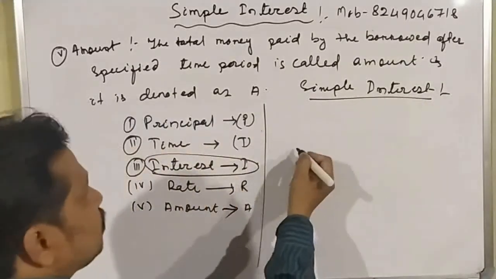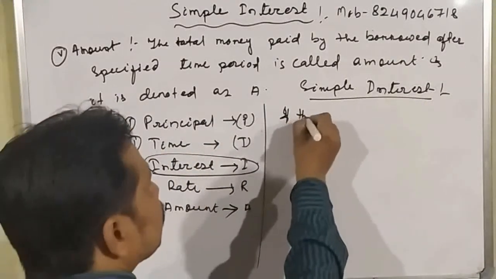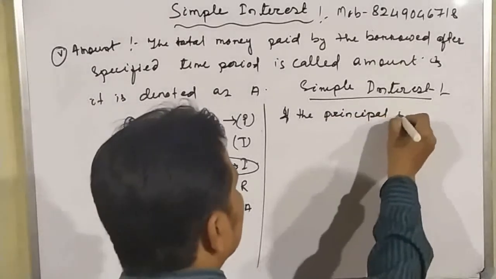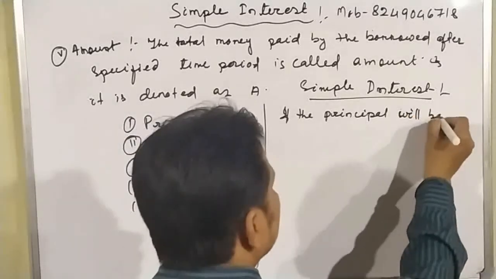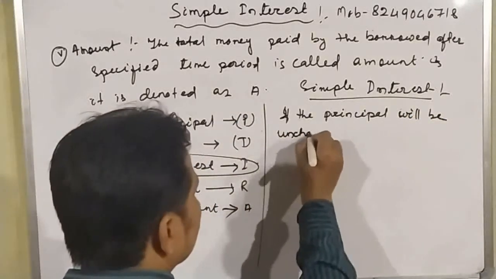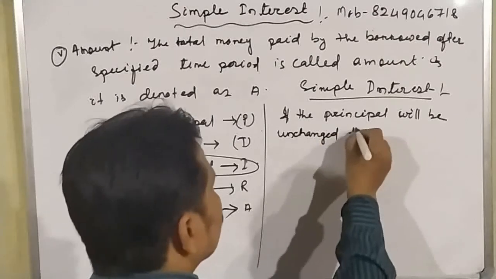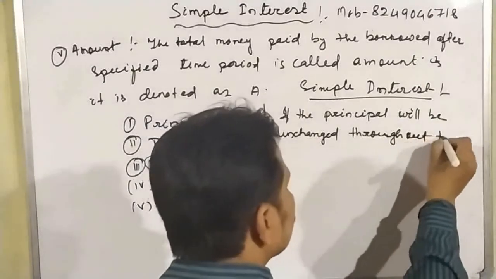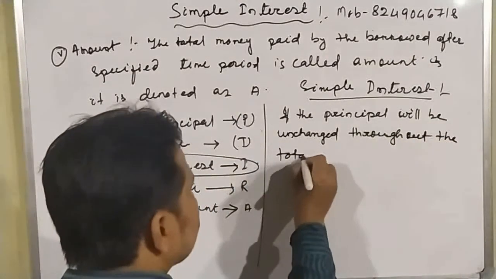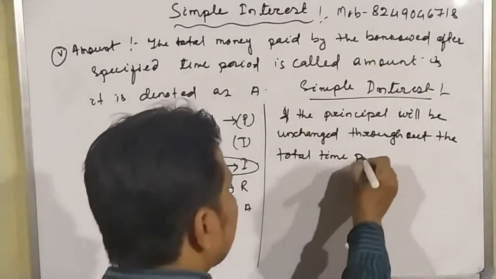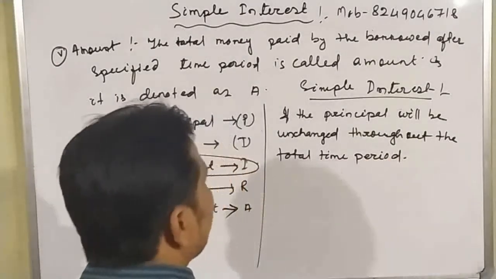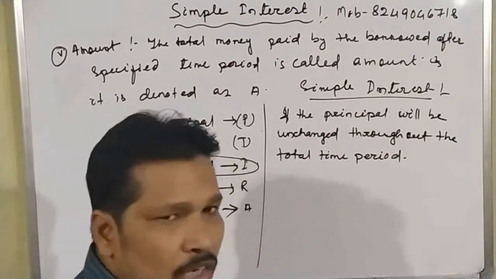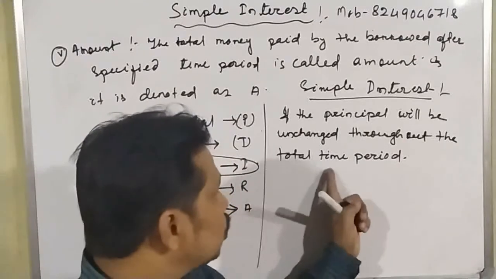Okay, so what is the meaning of simple interest? If the principal is unchanged throughout the total time period.